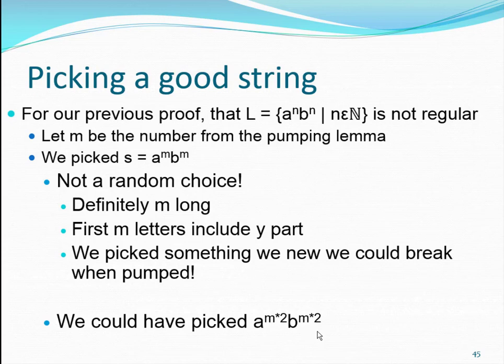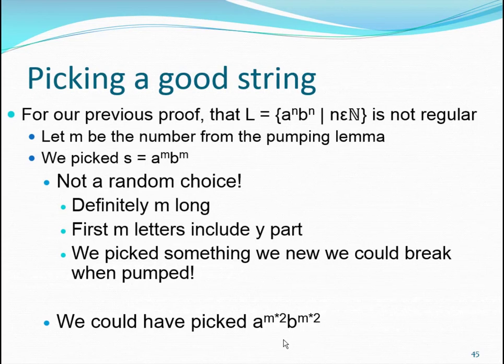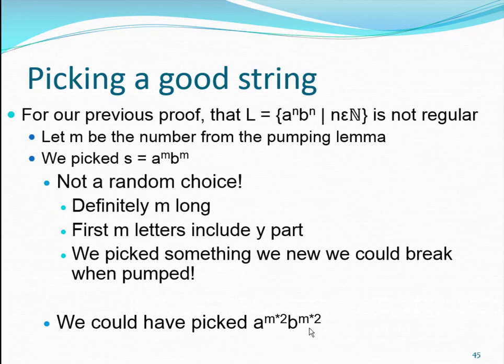And just as a side, I could have picked a to the m times 2, b to the m times 2, so 2m a's followed by 2m b's. What's the y part? Because the y part has to happen in the first m letters, the y part would still be all a's. So this would be a perfectly fine string. It's in the language because it has the same number of a's and b's. And yet when I try to pump something where I'm just adding a's, I end up with something that doesn't have the same number of b's as a's.